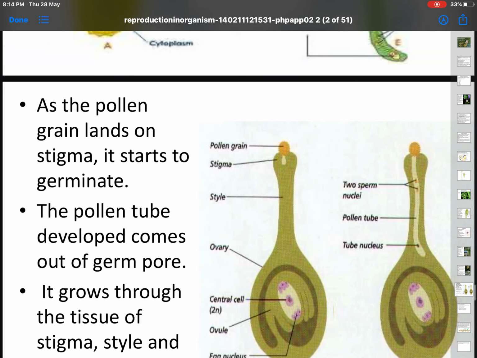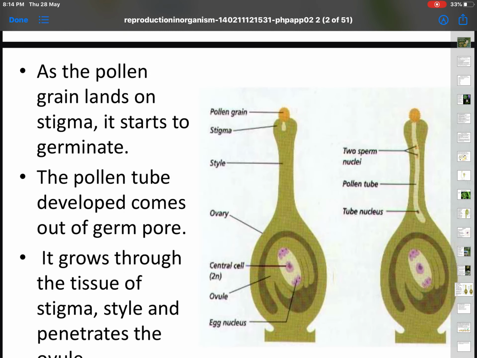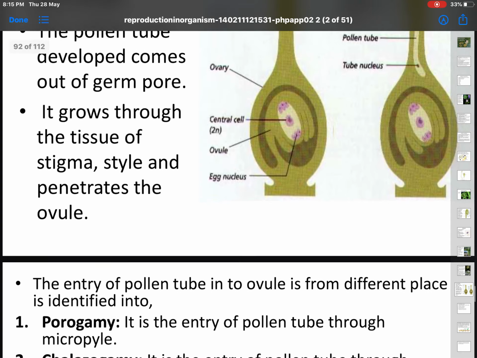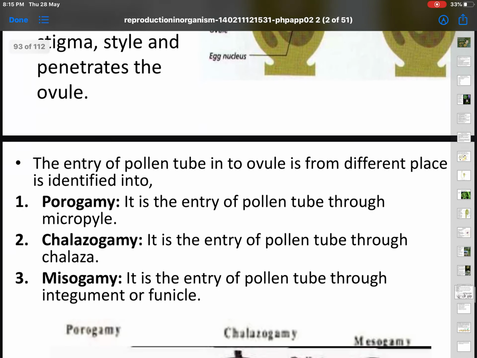As the pollen grains land on the stigma, they start to germinate. Now look at the pollen grain on the stigma and at the formation of the pollen tube entering into the style. The pollen tube comes out of the germ pore. It grows through the tissue of the stigma and style and penetrates the ovule, as you are able to see in the diagram.